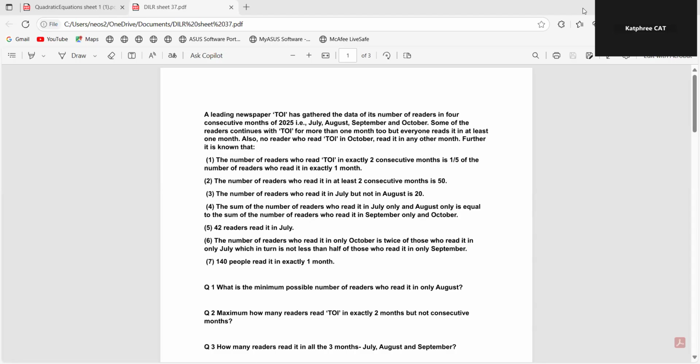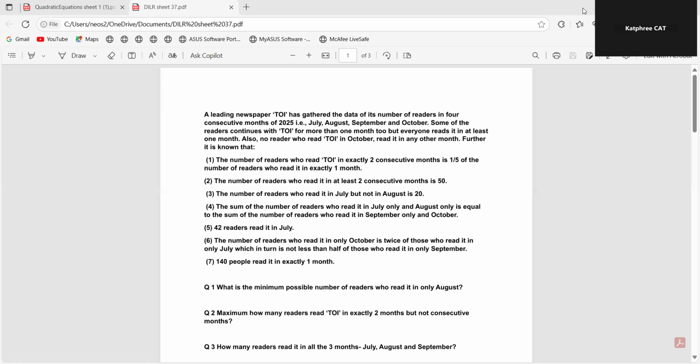Okay, leading newspaper TOI has gathered the data of its number of readers in four consecutive months of 2025, that is July, August, September, and October. Some of the readers continue with TOI for more than 1 month, but everyone read it at least in 1 month. Also, no reader who read TOI in October read it in any other month. Further, it is known that the number of readers who read TOI in exactly two consecutive months is 1 by 5.